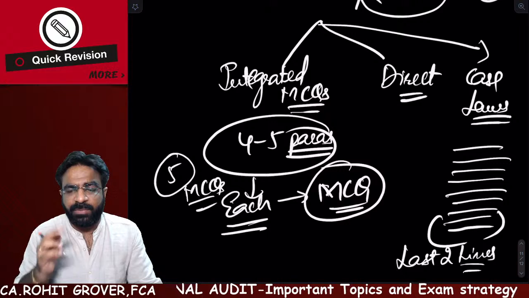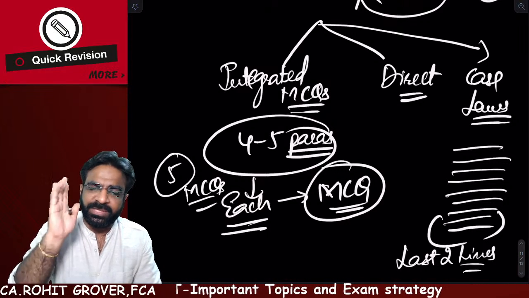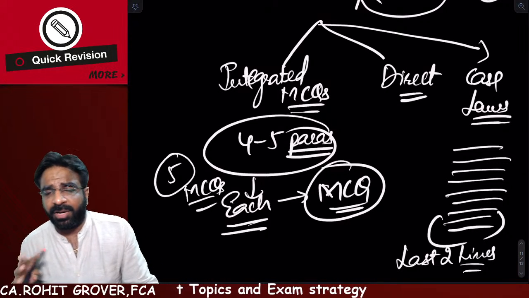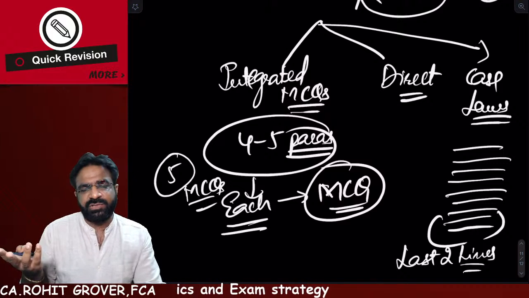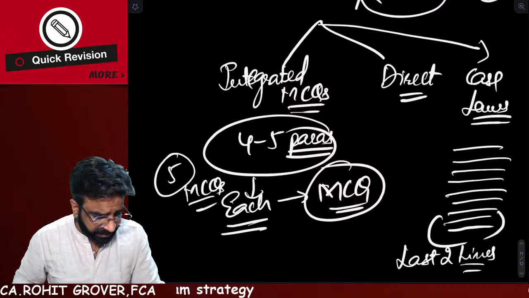That will save your time, because in the last 2 lines is the actual question the examiner is asking. Don't read the whole case law. Sir, what if I am unable to understand the last 2 lines? Then in that case, no choice, you have to read the full question. So this is how you should deal with the different types of MCQs.